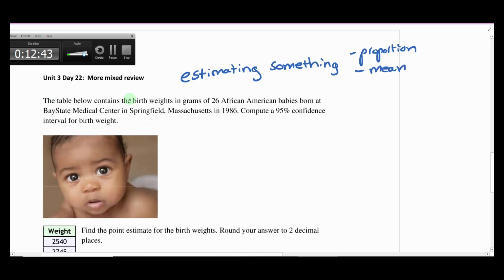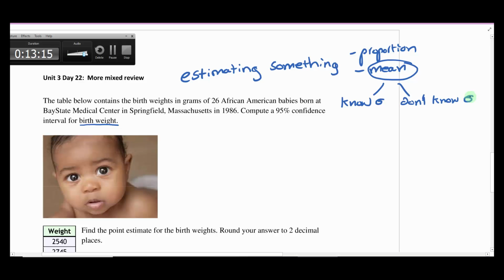It says the table below contains the birth weights in grams of 26 African-American babies born at Bay State Medical Center in Springfield, Massachusetts in 1986. They want us to compute a 95% confidence interval for birth weight. So we're going to be doing a mean, and the question is, we either know the population standard deviation or we don't know the standard deviation.